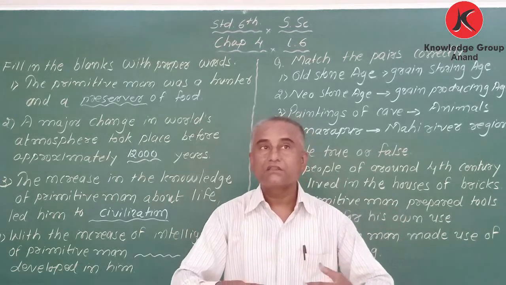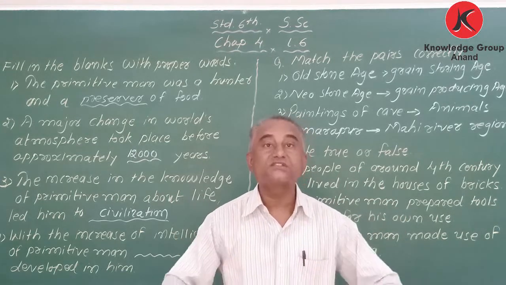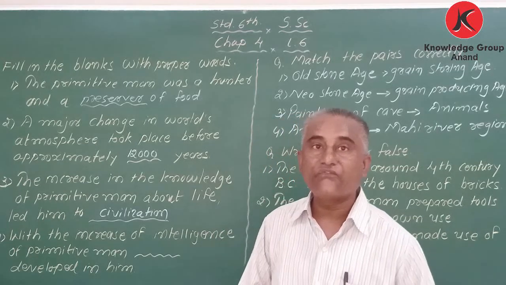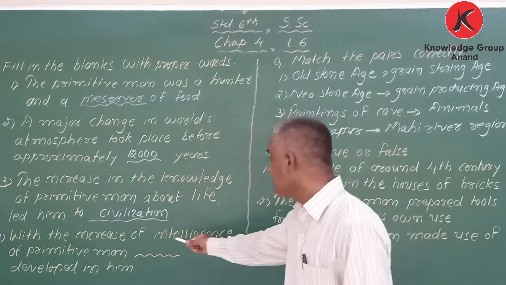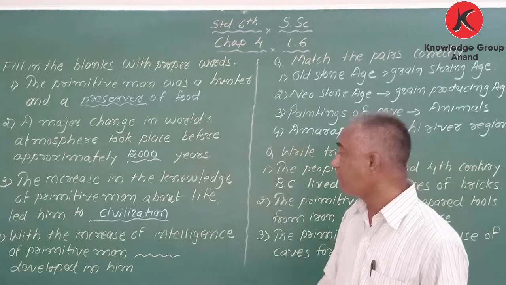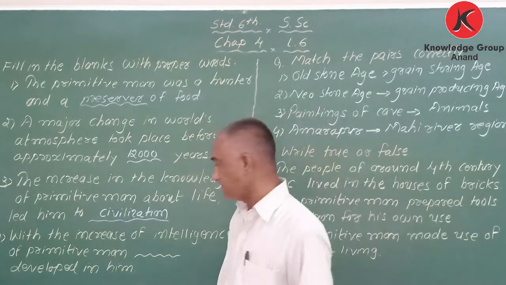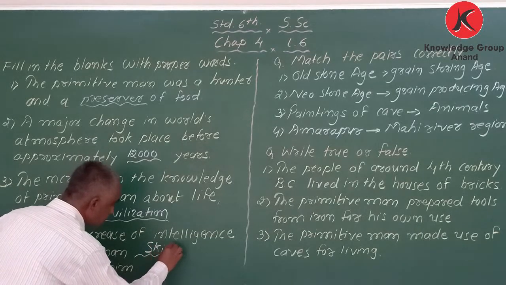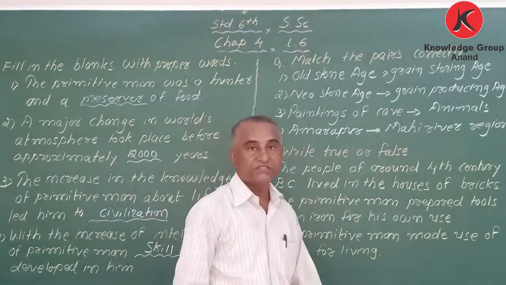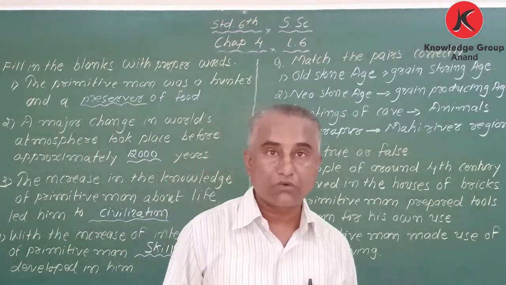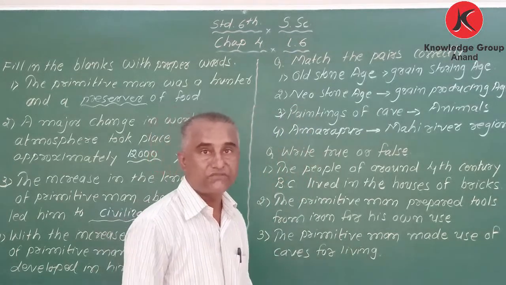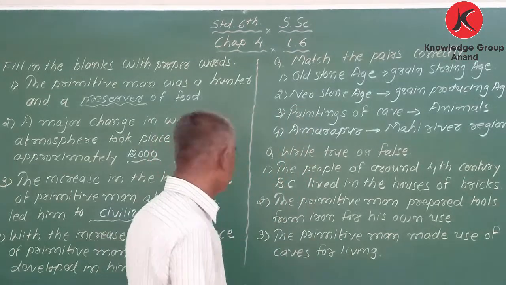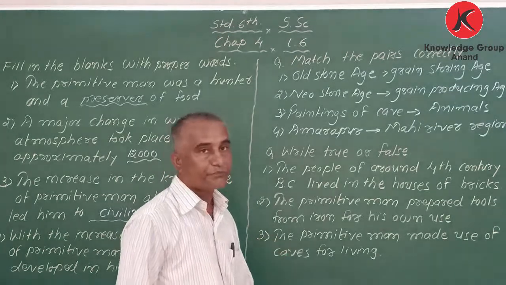Skills means the style of working. So here, with the increase of intelligence of primitive man, skills developed in him. Skill means how to do the work. In Gujarati we say आवडत. Okay, skill developed in him.